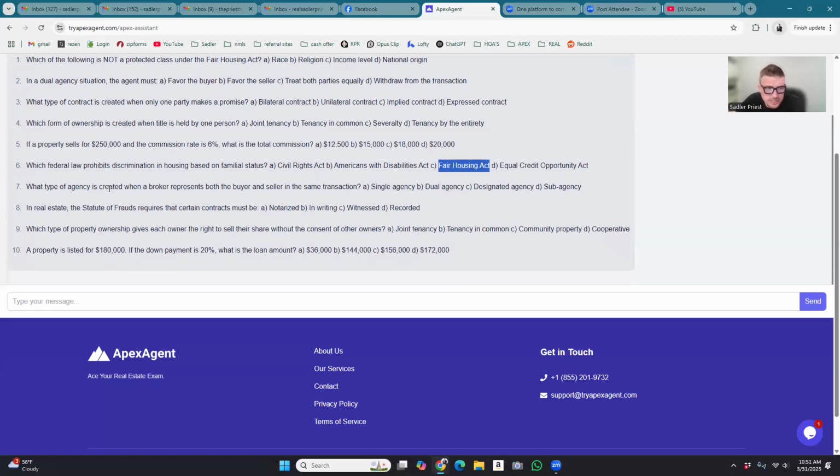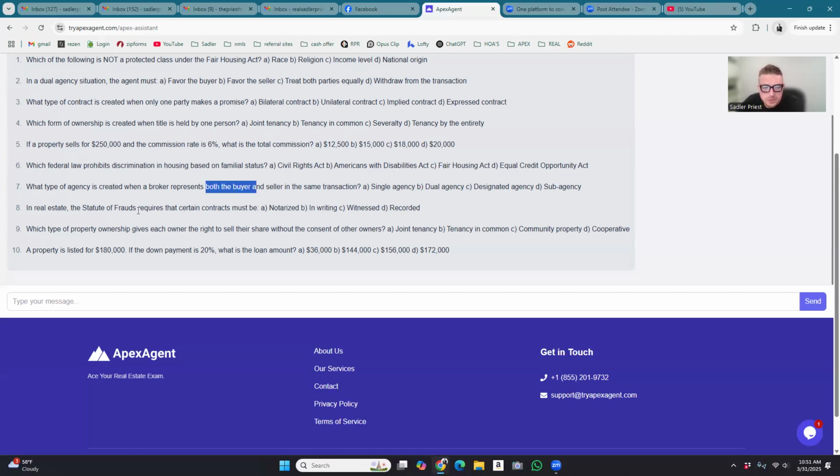What type of agency is created when a broker represents both the buyer and seller in the same transaction? So the key word from this is both, right? Both buyer and seller. Single agency, dual, designated agency or sub-agency. Dual is it. Dual agency, just both. Just look for the word dual, both buyer and seller.